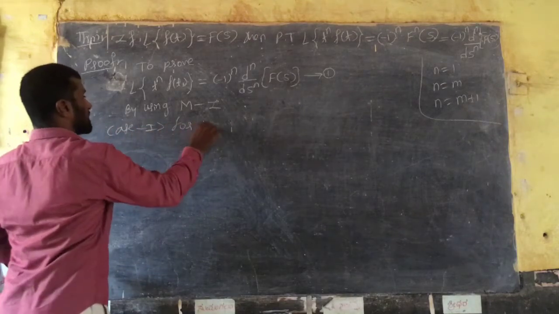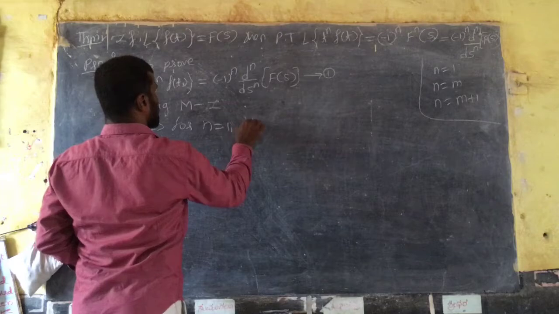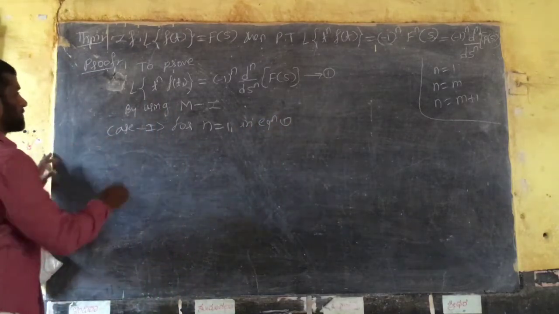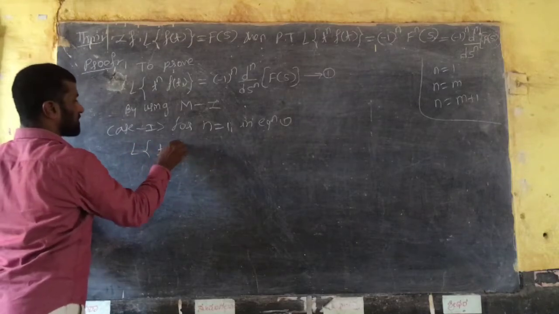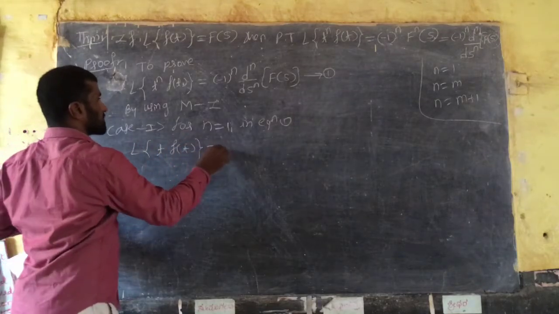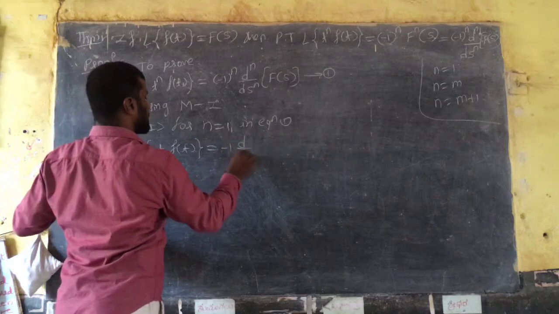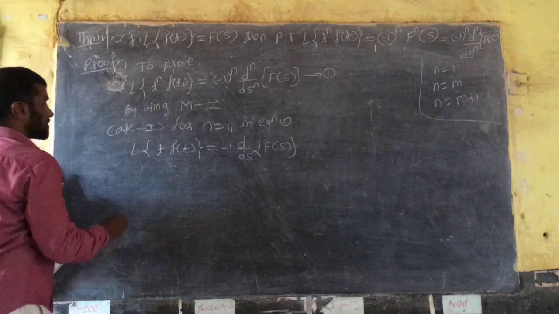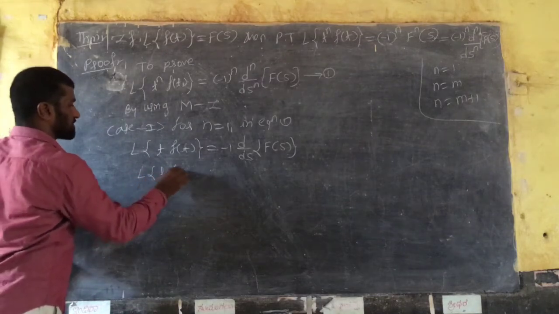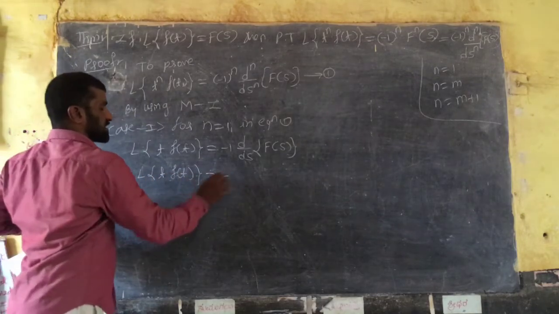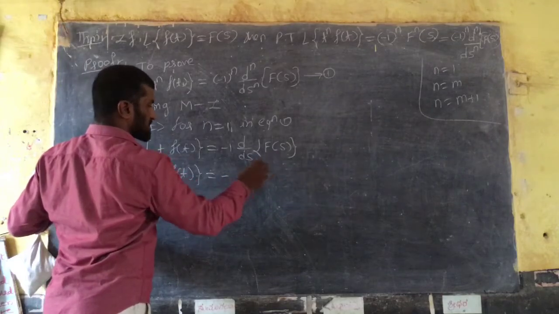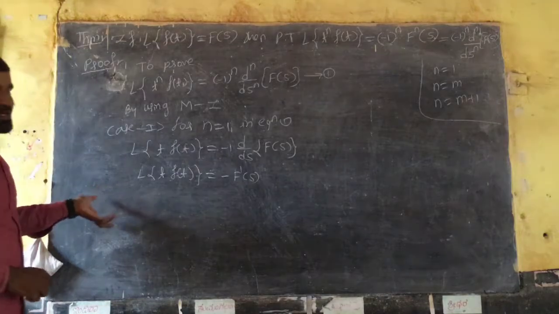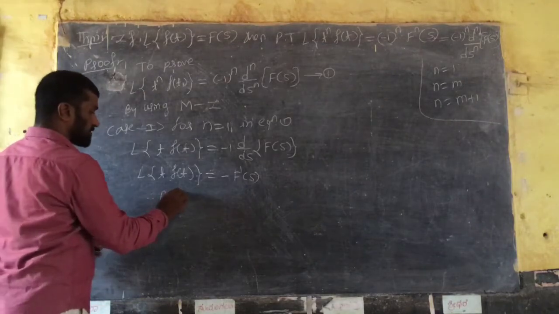for n is equal to 1 in equation 1. Put n is equal to 1 in equation 1, what happens? Laplace of t into f of t is equal to minus 1 into d by ds of f of s, right? That is minus, differentiating the function, f dash of s. We proved this in the previous class, hence P of 1 is true.